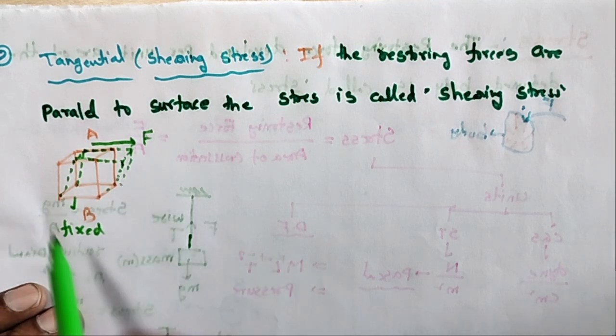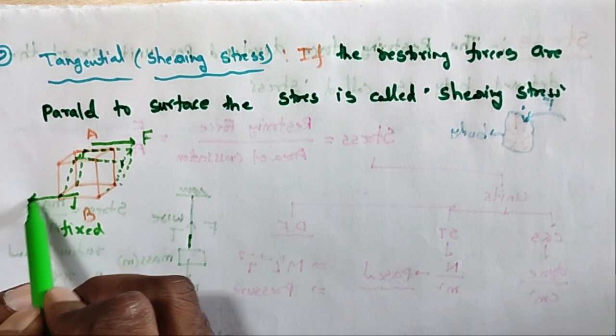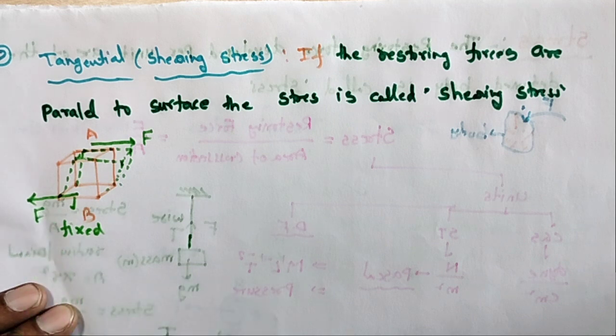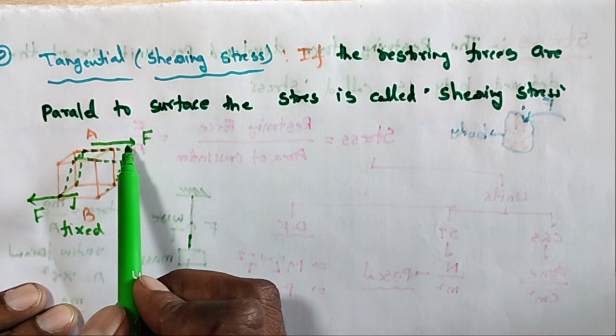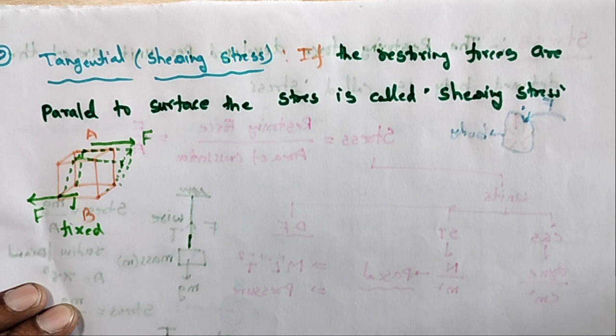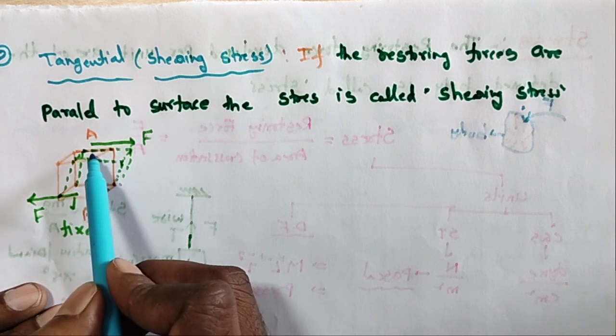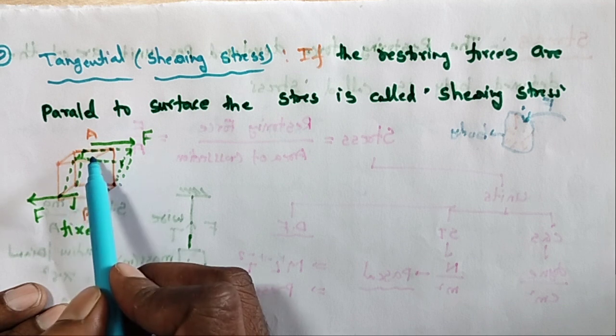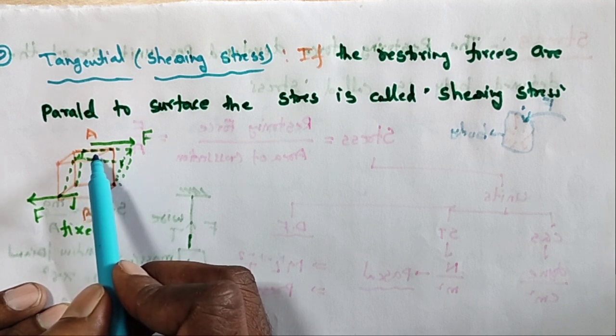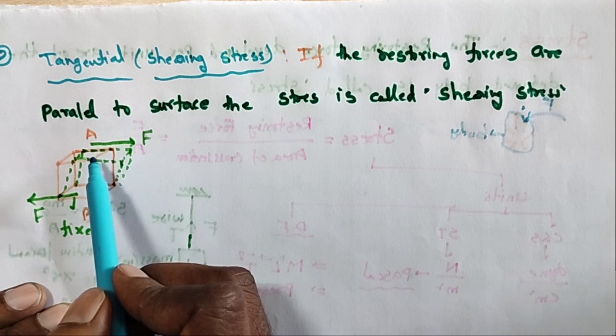This is a final position. Here one force is acting in the left direction, another force is acting in the other direction. So what is your observation? When this tangential force is acting on this area, this is called shear stress or tangential stress. During tangential stress, the shape of the body changes.